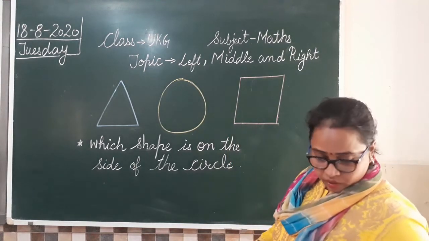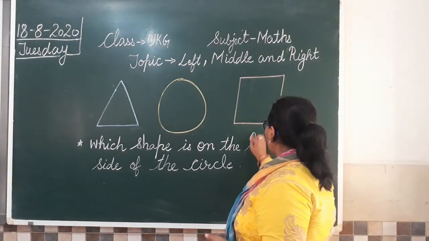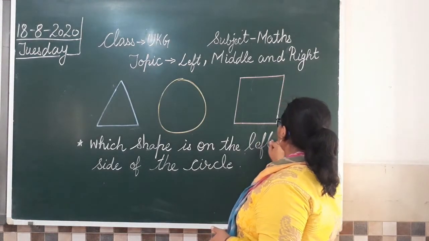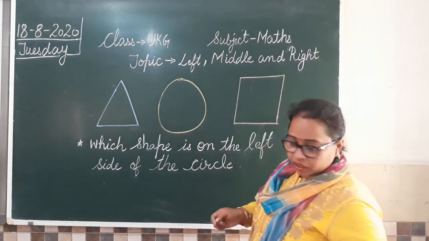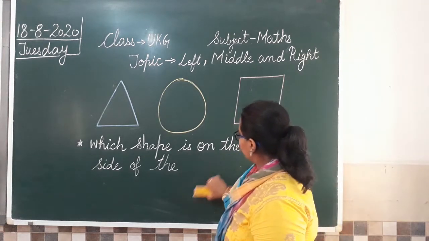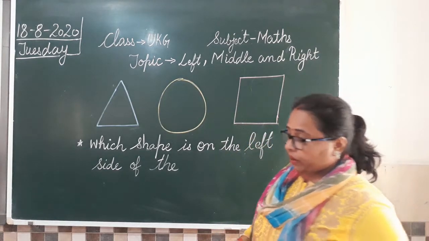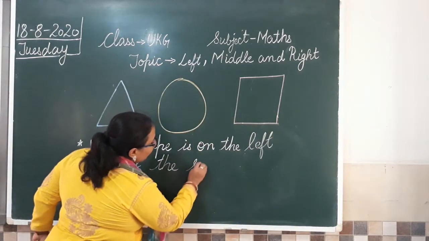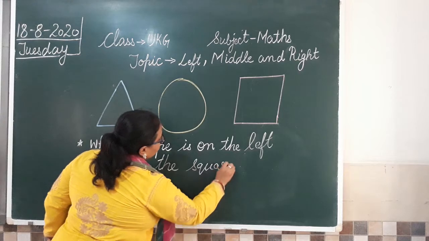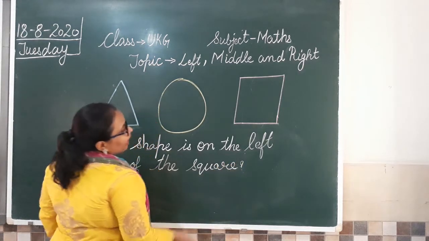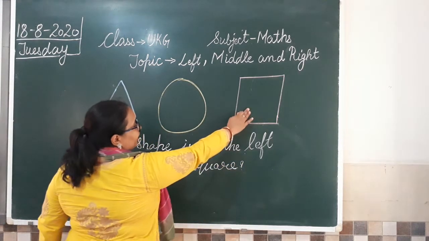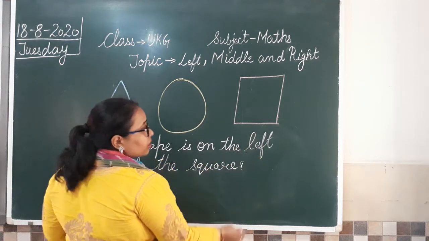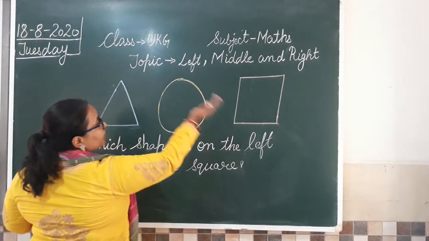Now if I change this question and I say which shape is on the left side. Now if I write left side of the square, again I am changing the name of the shape also, of the square. So we have a square shape on this side. So now it is being asked which shape is on the left side.